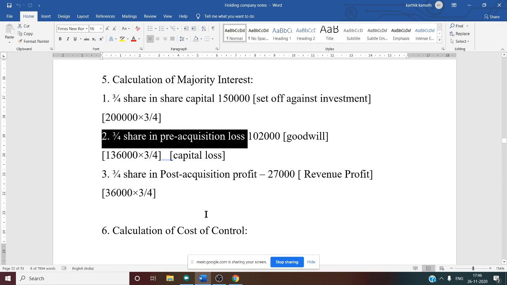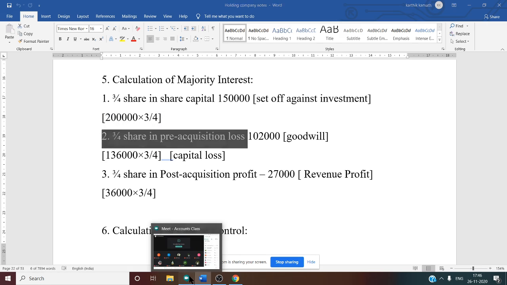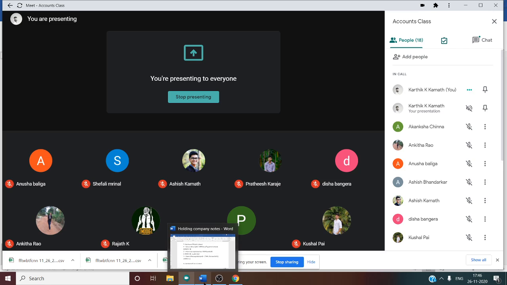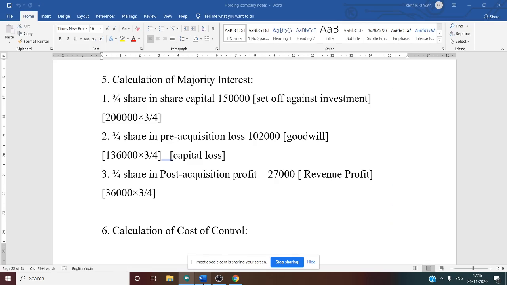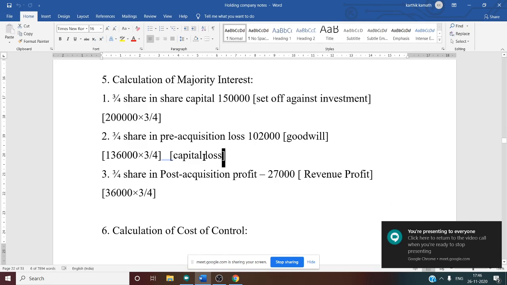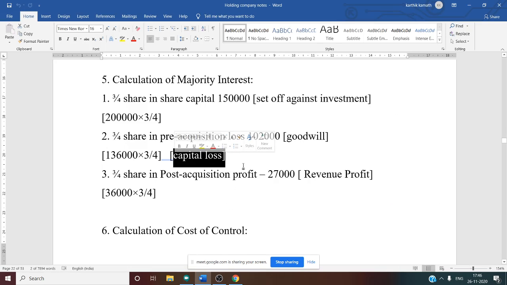You know that anything pre-acquisition is capital in nature. This we have already discussed. Pre-acquisition profit means capital profit. Here there is a pre-acquisition loss, so it is a capital loss. Whenever there is a capital loss, you have to treat it as goodwill, as per Accounting Standard 21, consolidated financial statements.